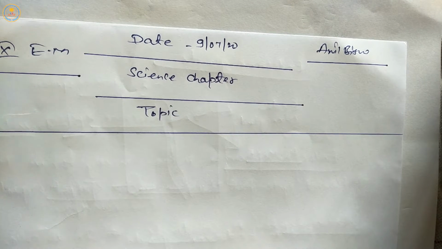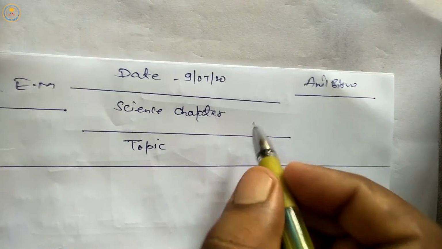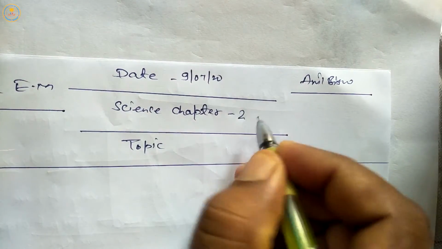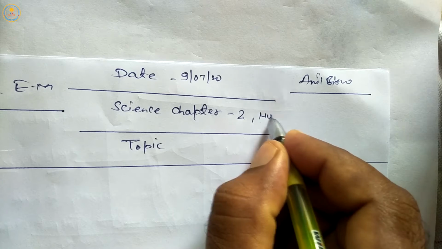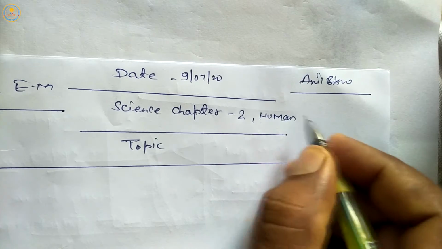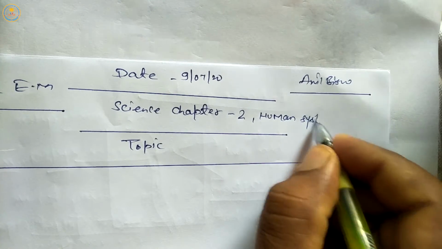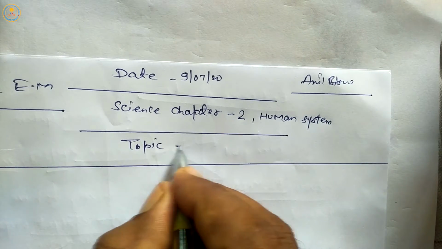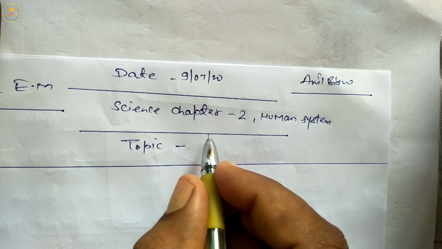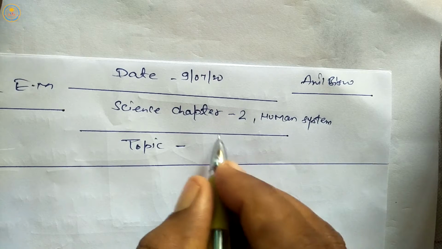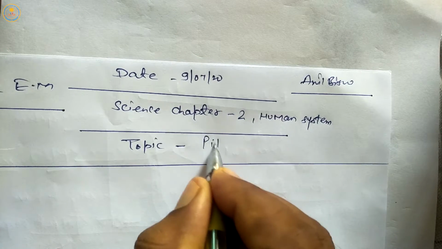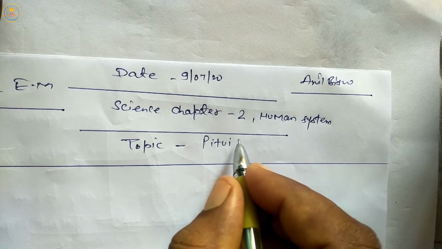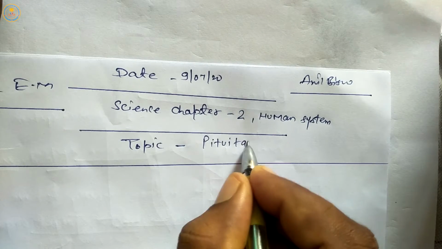Today we are starting again class 10th science book chapter 2, human system, and today's topic is some specific endocrine glands like the pituitary gland.